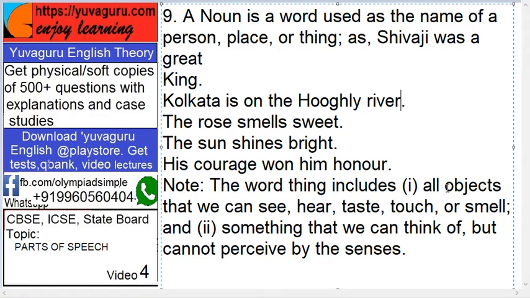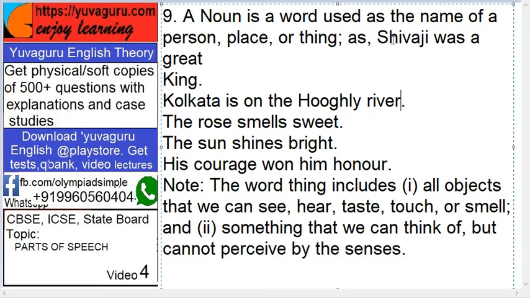Okay, so remember: see, hear, touch, taste and smell, and we can think of but cannot perceive by the senses, means we cannot touch them or we cannot smell them. We cannot perceive, meaning we cannot acquire them as such by senses. Okay, so name of a person, place or a thing, and thing includes all these.